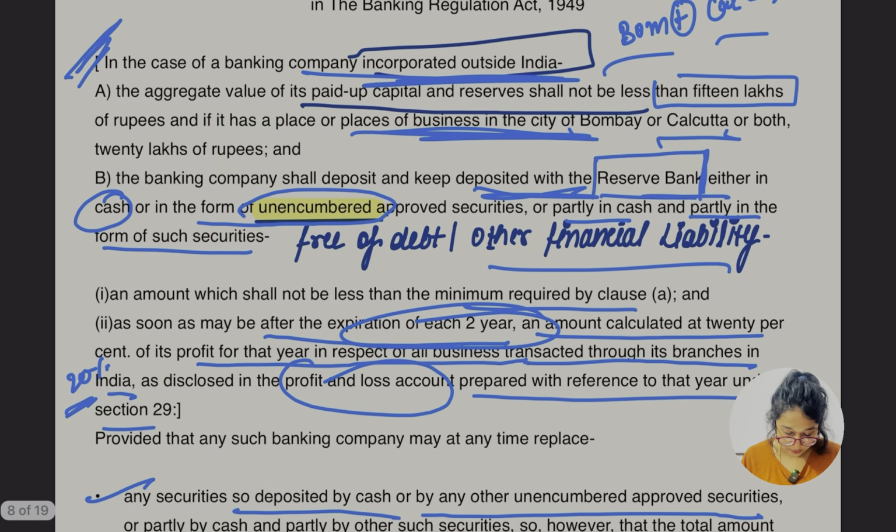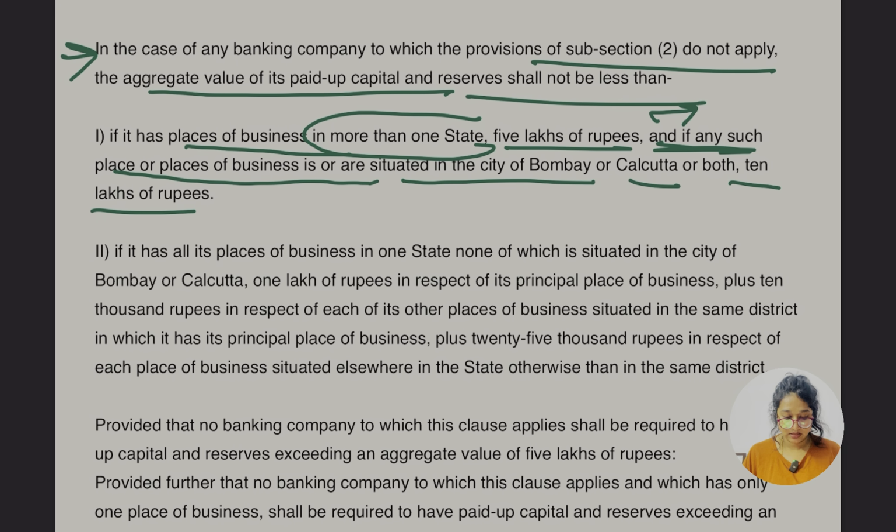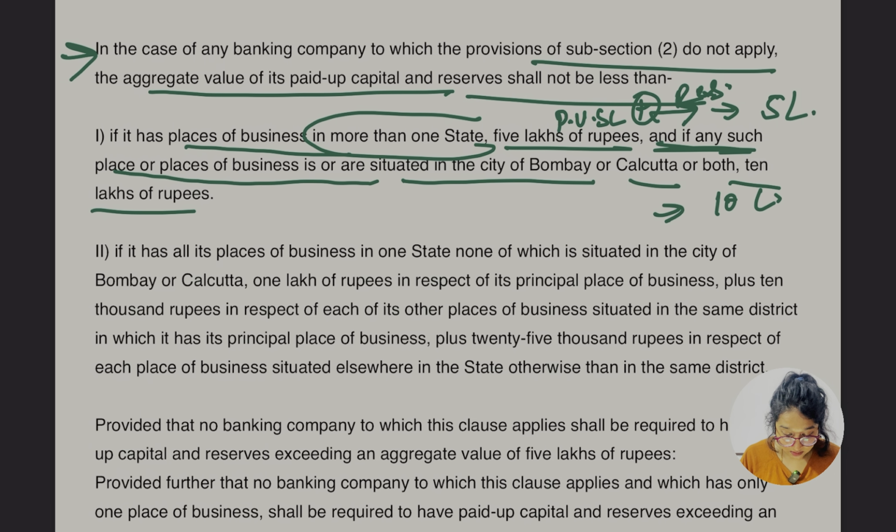So don't get confused here. At least the paid up share capital, the minimum requirement to maintain the paid up share capital plus reserve is how much? 5 lakh. Let me write it. Paid up share capital plus reserve is to be maintained by how much? 5 lakh. But in case of Bombay and Kolkata it's going to be how much? 10 lakh, in case of Bombay and Kolkata.